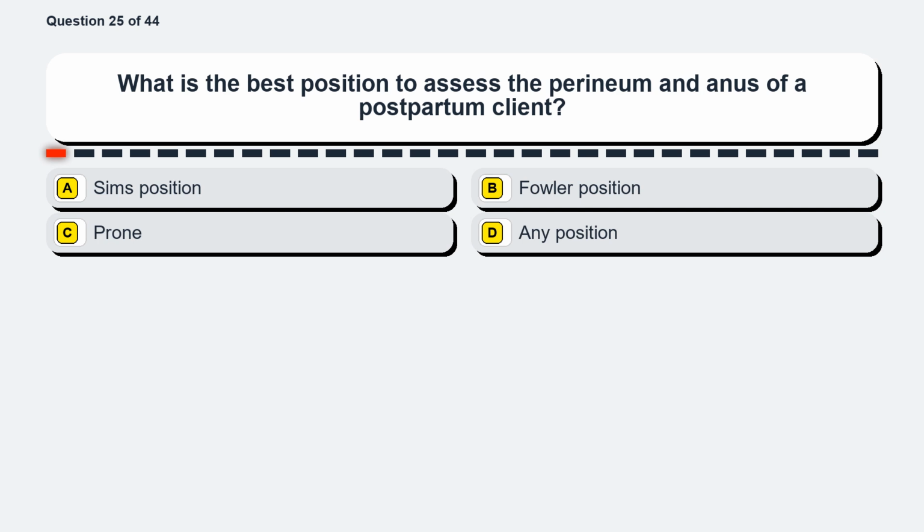Question 25. What is the best position to assess the perineum and anus of a postpartum client? Option A, Sims position. Option B, Fowler position. Option C, prone. Option D, any position.